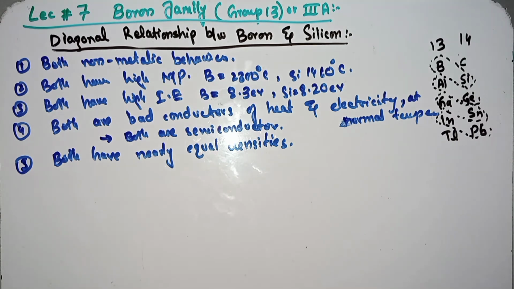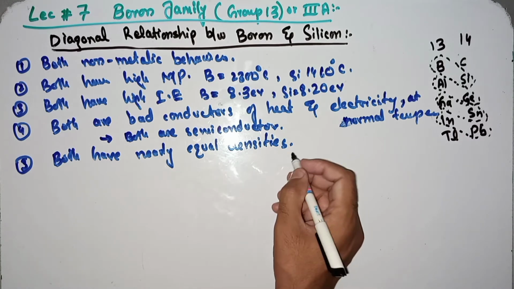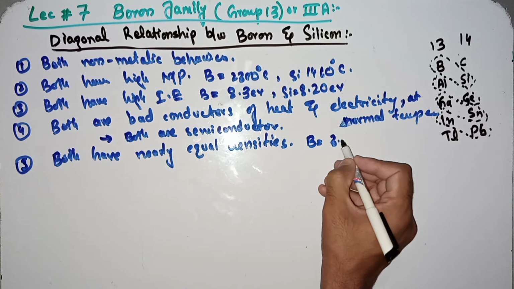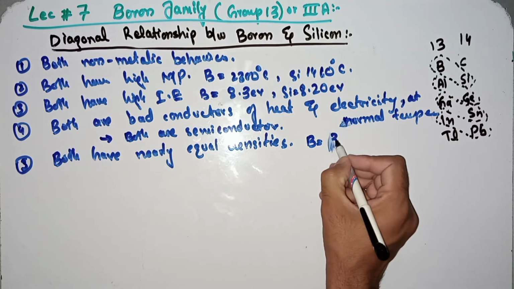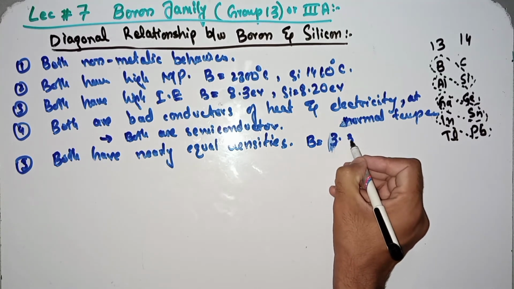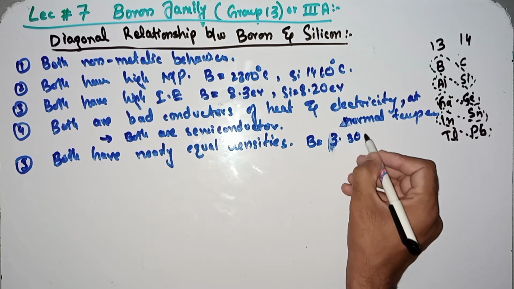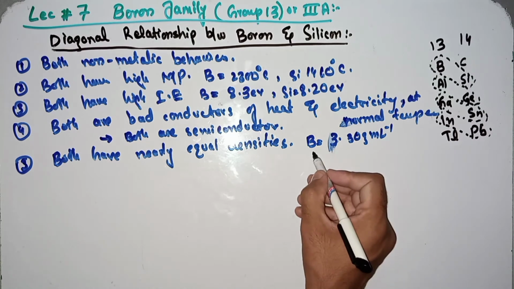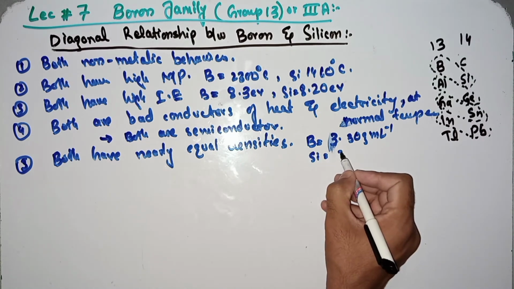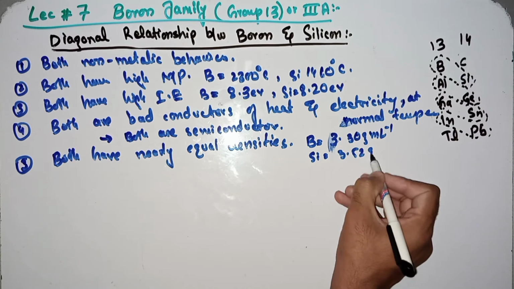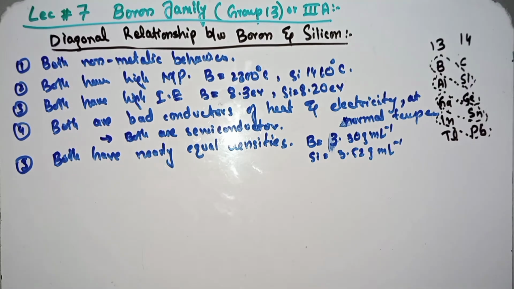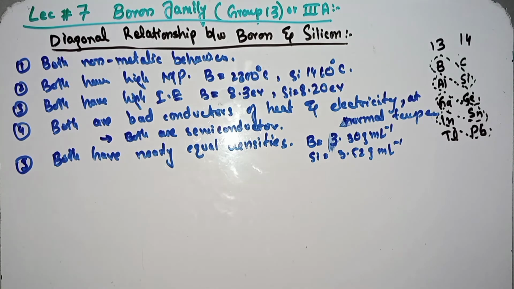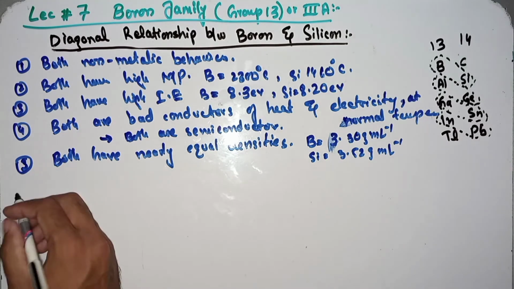The density of boron is 3.30 gram per ml, while the density of silicon is 3.52 gram per ml. That is the density of both. Both have almost equal density.